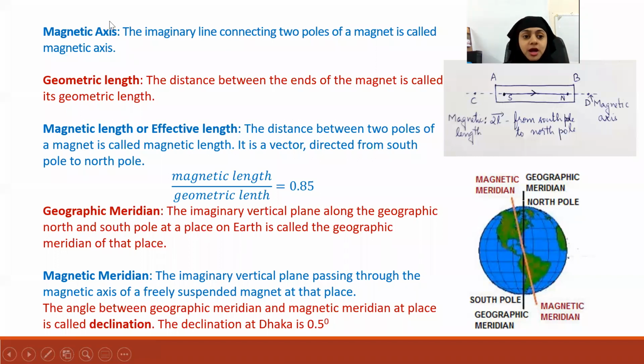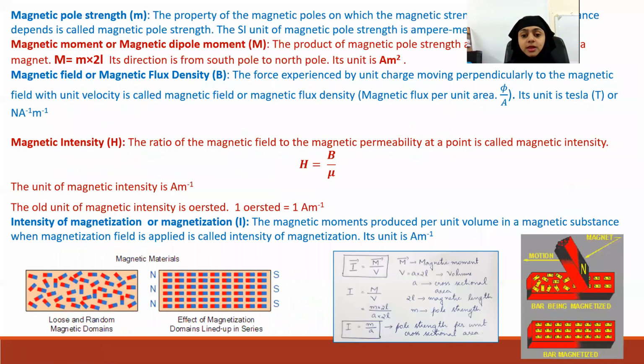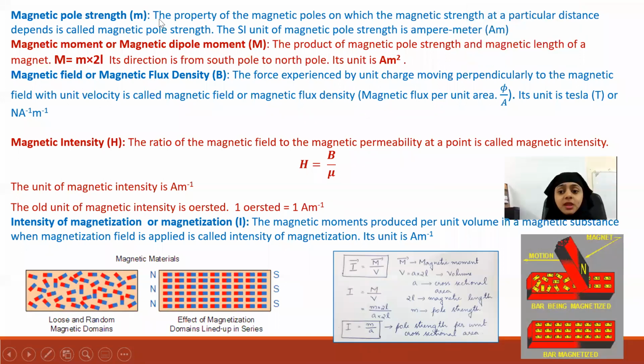Okay, so are these terms clear to you? Yes, teacher. Let me go to another concept. What is meant by magnetic pole strength? Magnetic pole strength is a quantity which represents the strength of the pole. It's the property of the magnetic poles on which the magnetic force at a particular distance depends. The magnetic pole strength has the unit ampere meter.